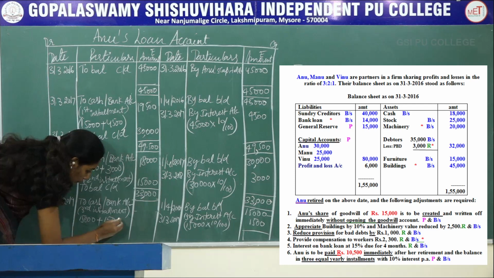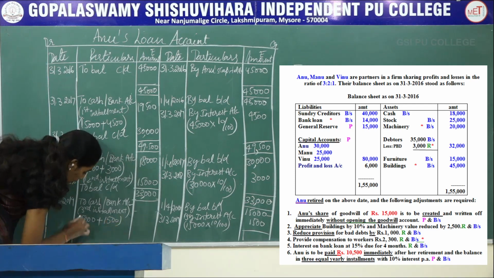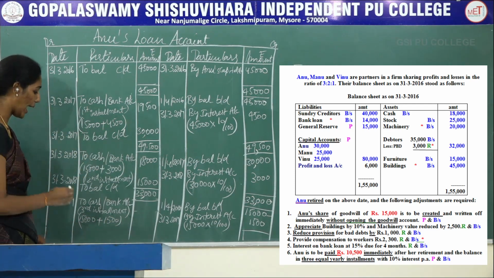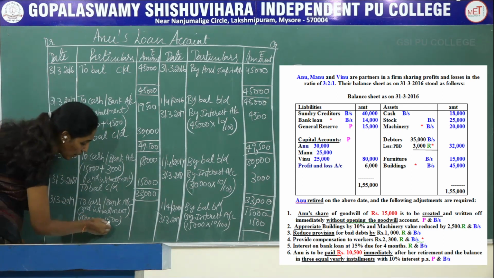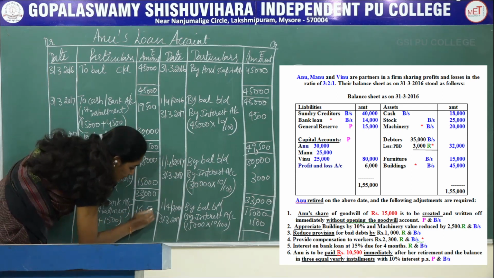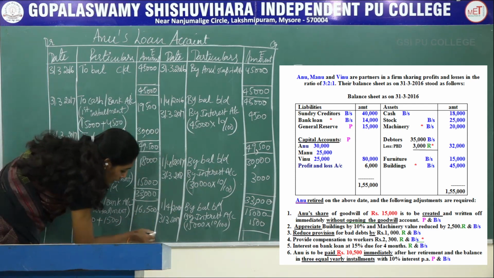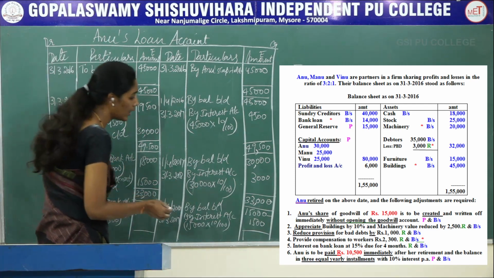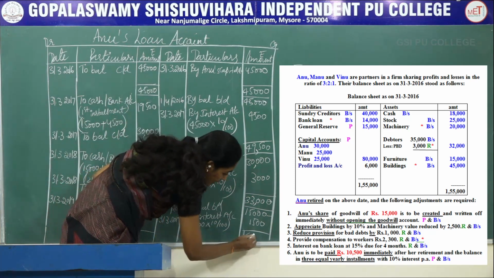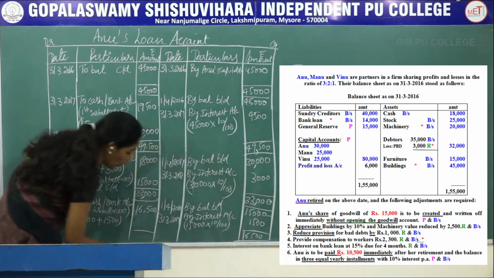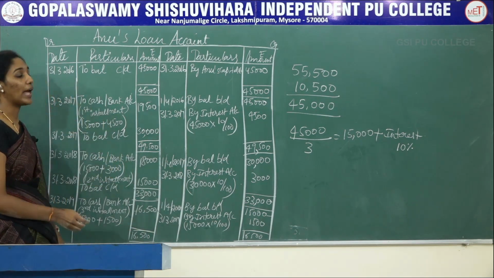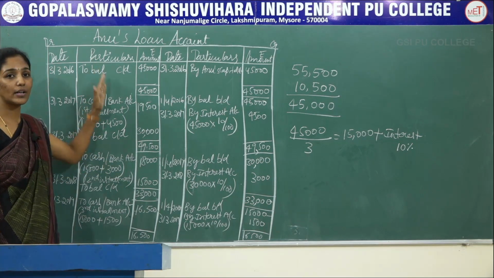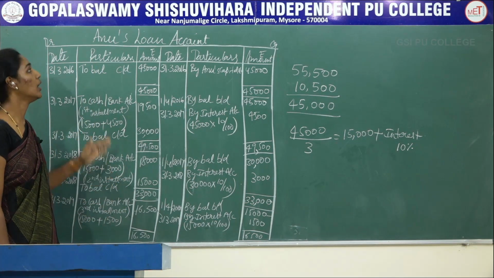Every year the firm has to pay the installment along with the interest, so you need to add interest to the installment amount. 15,000 plus 1,500, you will get 16,500. Now make a total on both sides. On the credit side you will get 16,500, and on the debit side also you will get 16,500. Now Anu's loan account will be closed. This is the way the firm is going to settle Anu's loan account.